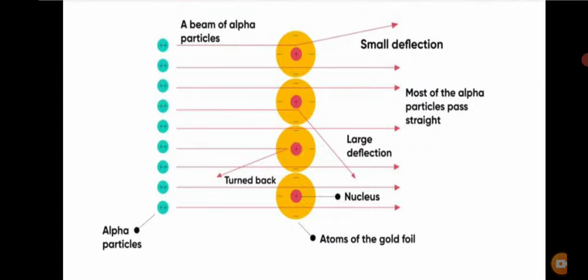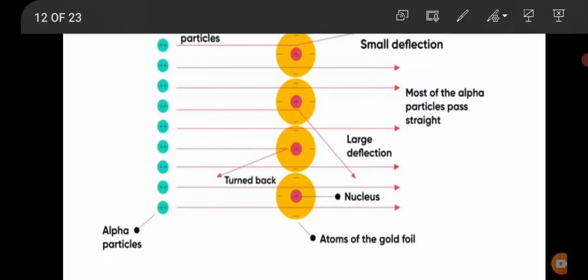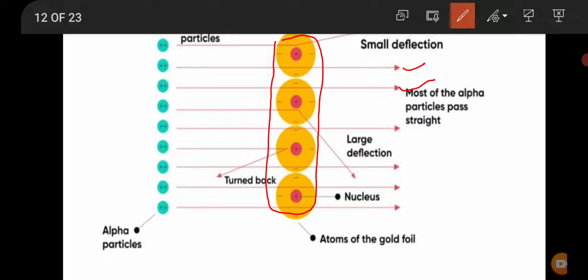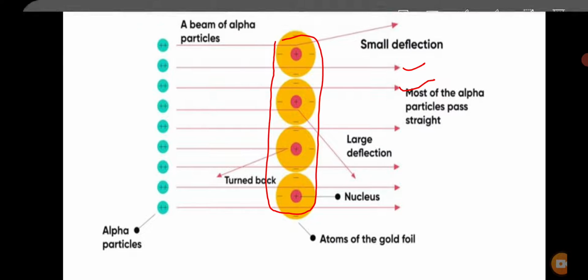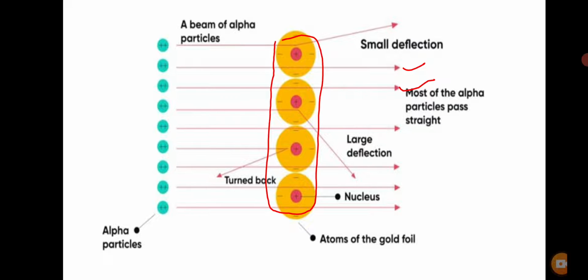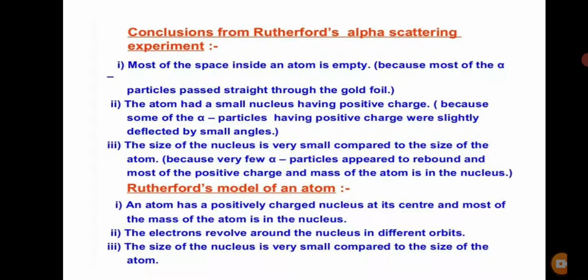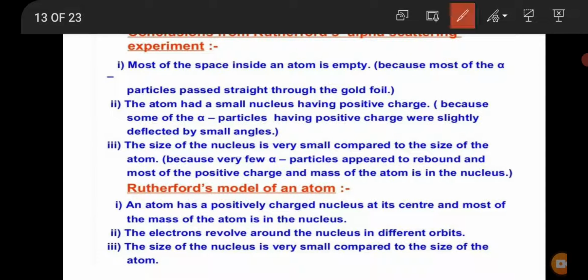So you can see here clearly, this is the gold foil, the atoms of the gold foil. Most of the radiations are passing straight through the gold foil. A very few alpha particles show small deflection and some turned back on their path. So he drew certain conclusions from his observations. First he did the experiment, then he saw what he observed, and then on the basis of his observations he gave his conclusions. So what were the conclusions of the Rutherford model?